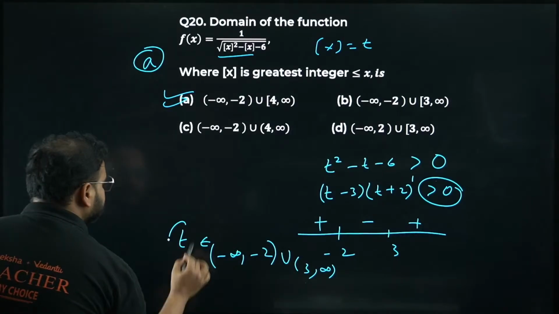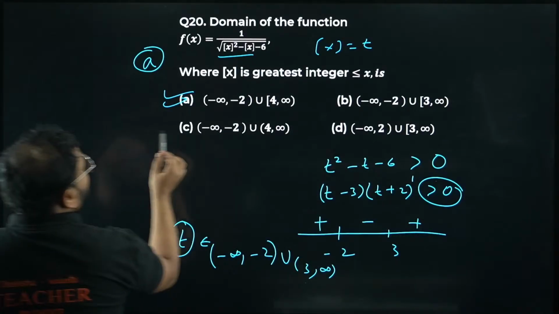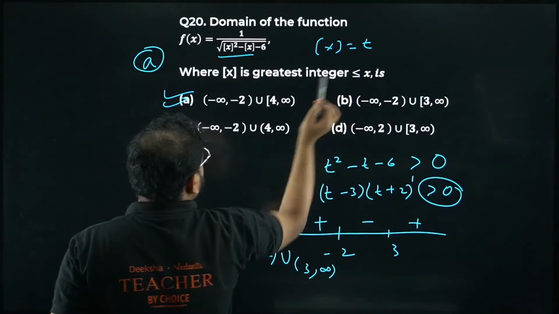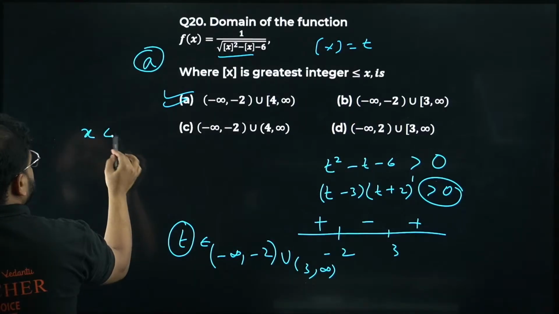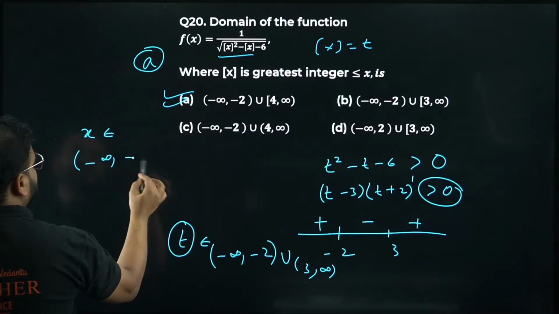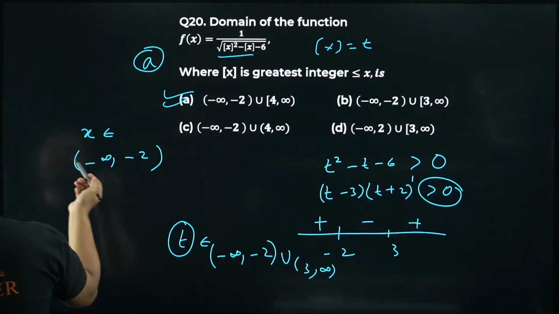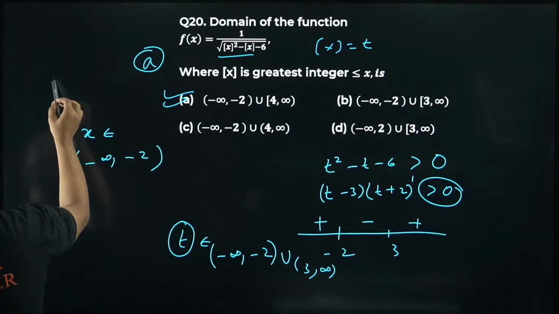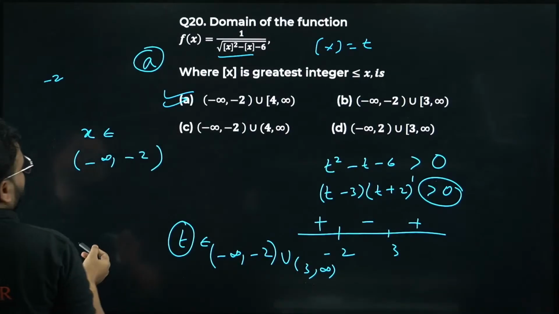But this is for t. I'm looking for x, right? I'm looking for the x value. Please check for x. Now for x, sir, this is okay. This is okay. How come? Because let's say I take this value as minus 2.5.